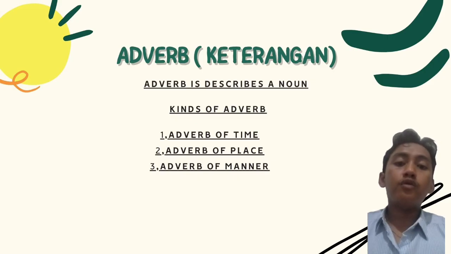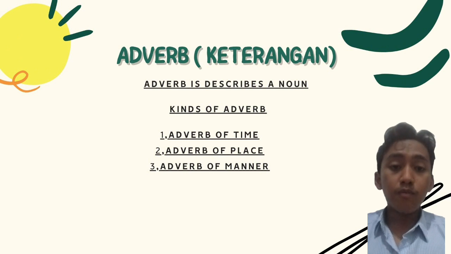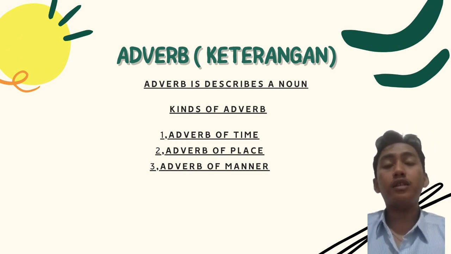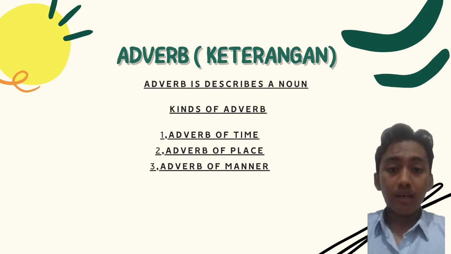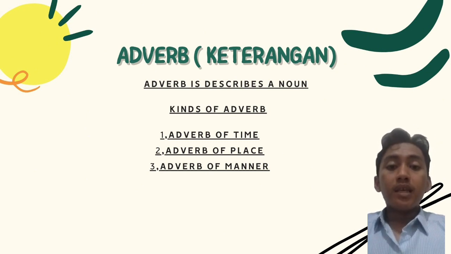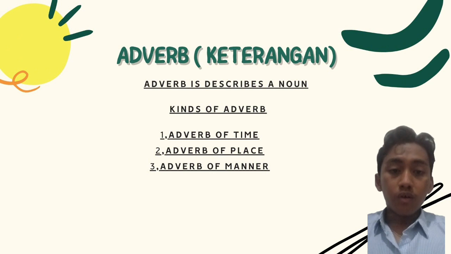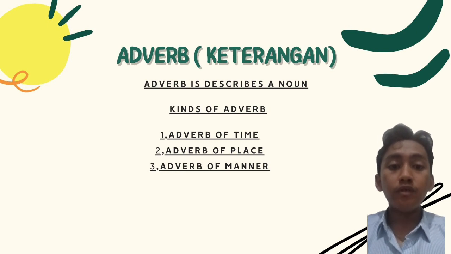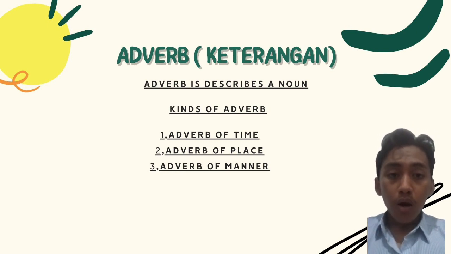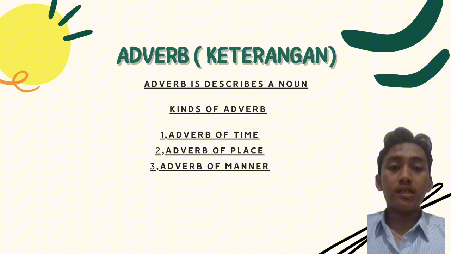Now we continue to the last point on this explanation. The last point is adverb, or in Indonesian means keterangan. Adverb describes noun and in Indonesian adverb bisa juga berfungsi untuk menjelaskan adjective, verb, adverb, and sentence.